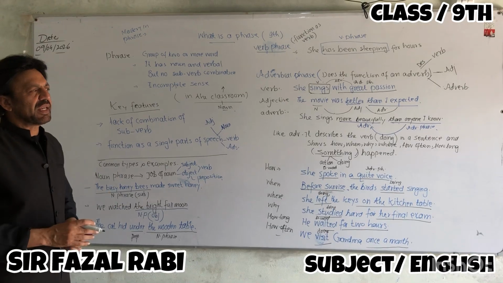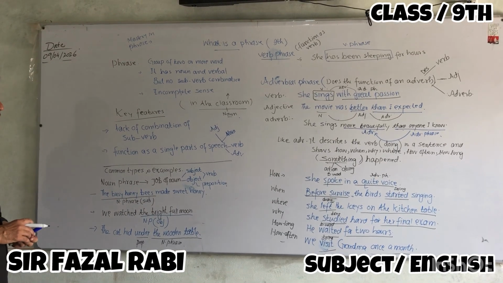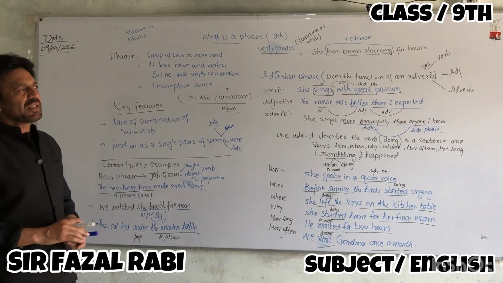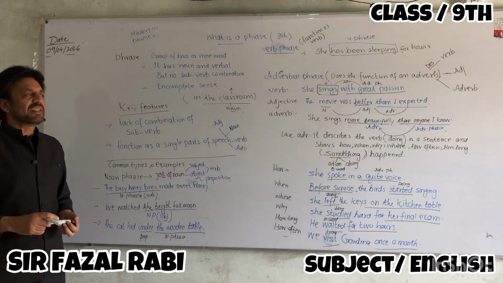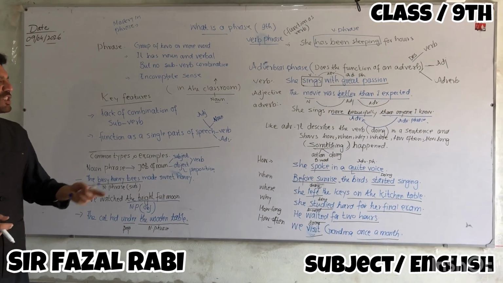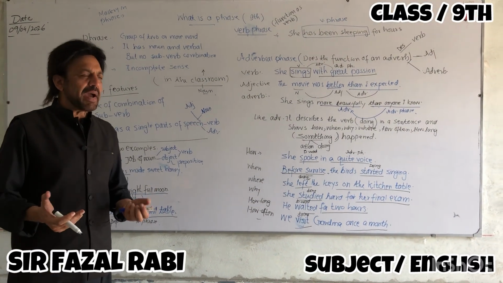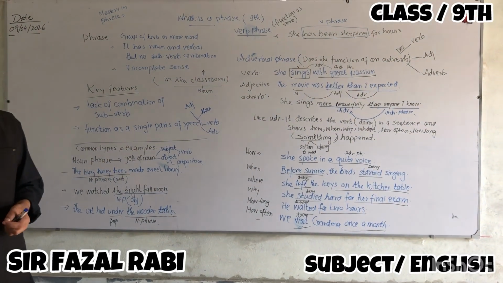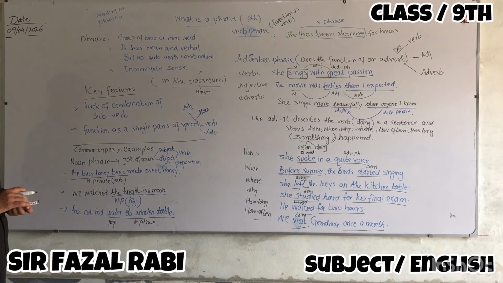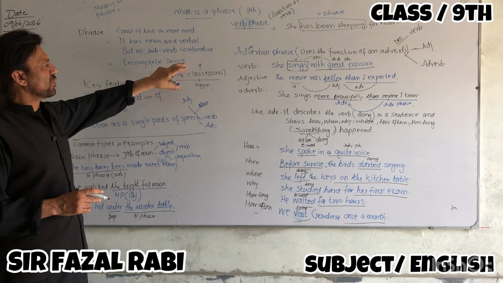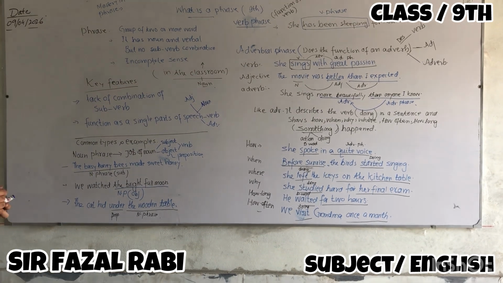There is something in the classroom, but it's not clear what the speaker wants to say. There are many students in the classroom, there is a teacher in the classroom. So as it has incomplete sense, this is called a phrase.